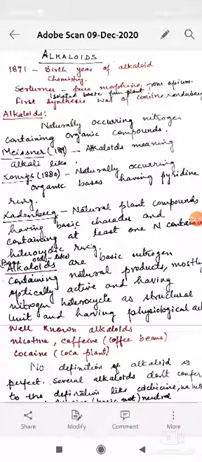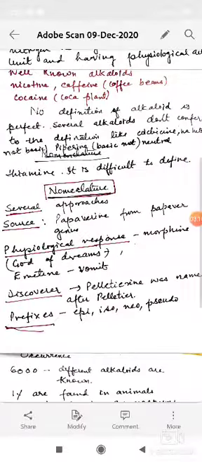In a similar manner, thymine is not considered an alkaloid because it is universally distributed, although it is a nitrogen containing heterocyclic base. There are several compounds in which nitrogen is not a part of the ring but which are classed as alkaloids. Examples are ephedrine, betaine, tryptamine, etc. So, it is obvious that no definition of alkaloid is perfect.